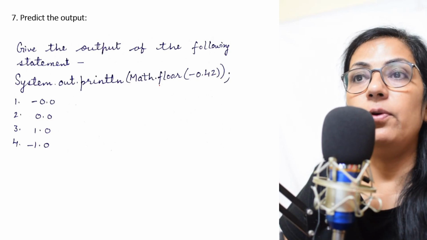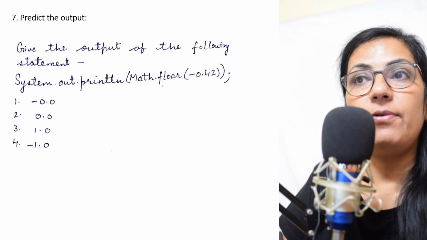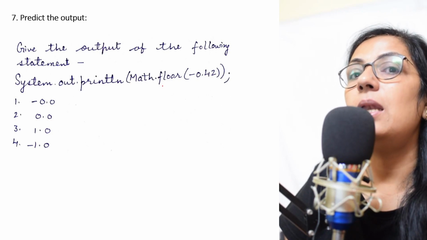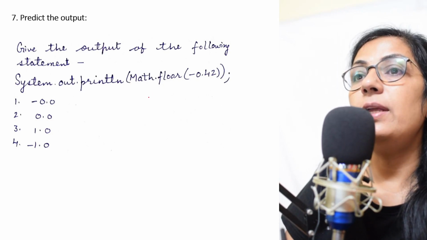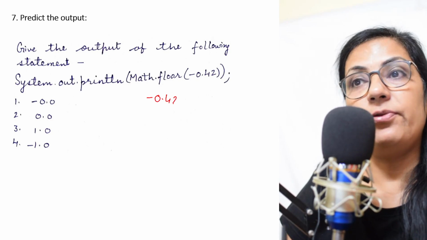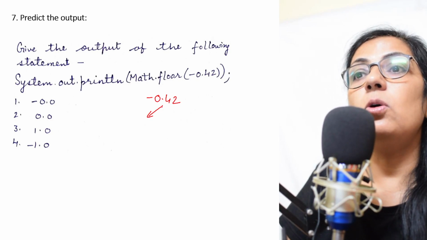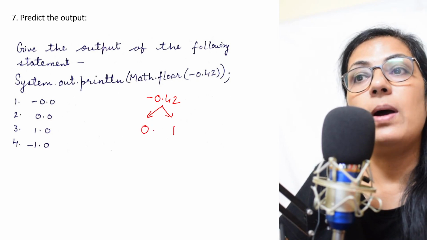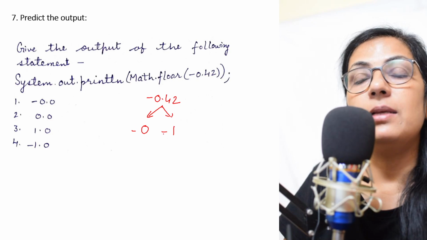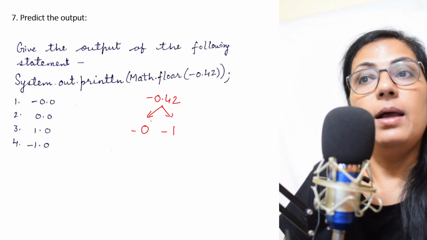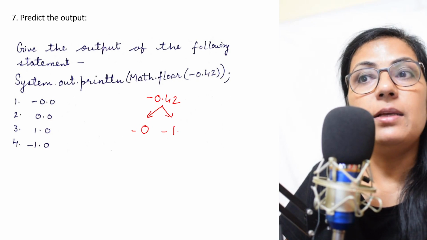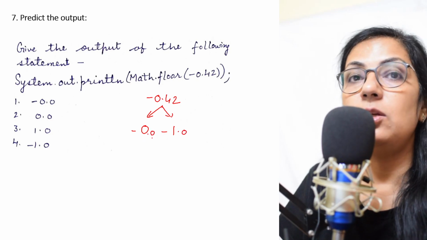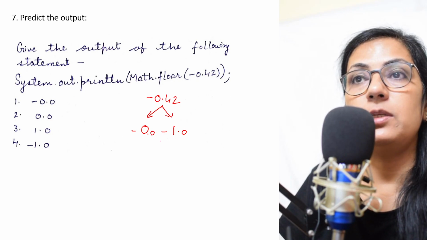System.out.println Math.floor. Math.floor is a function which returns the nearest lowest integer in double type. So if we take minus 0.42, two close integers to this are 0 and minus 1. Now, minus 0 and minus 1, the return type is always double type. So, minus 0.0 or minus 1.0.